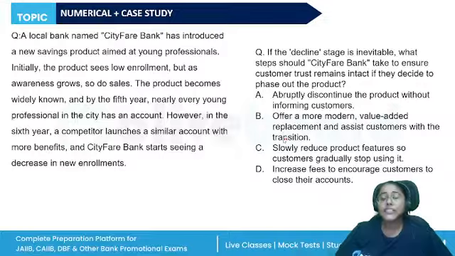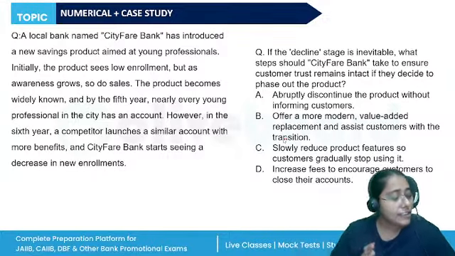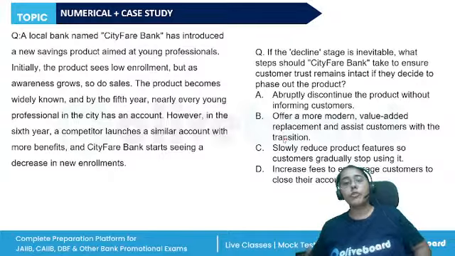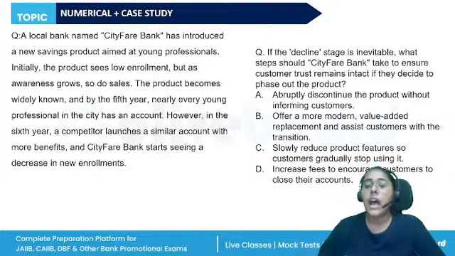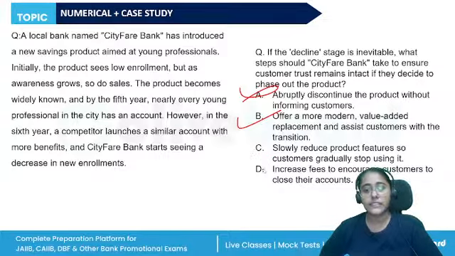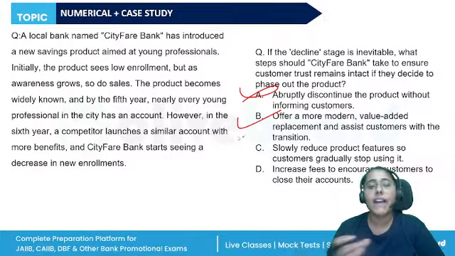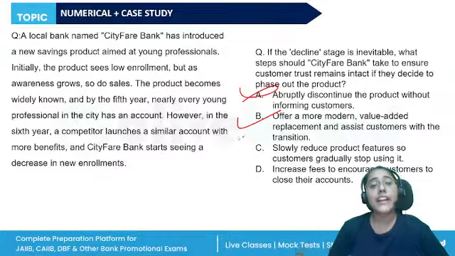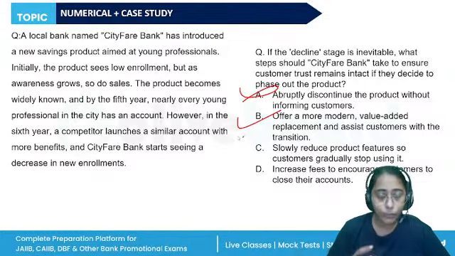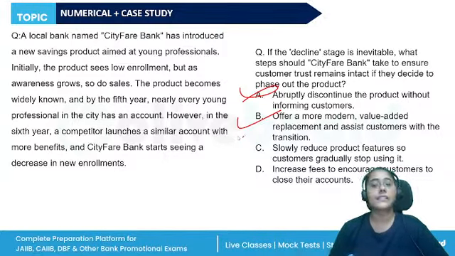If the decline stage is inevitable, now it is completely sure that we cannot prevent our product from going into the decline stage, what should they do so that the customer's trust remains intact? Abruptly discontinue the product, offer a more modern value added replacement, slowly reduce the product features, increase the fees? No, we are trying to still revitalize. We will try that the customers do not shift from our bank. We will try to retain the customers. We will try to build their trust. So, offering a more modern value added replacement and assist the customers.